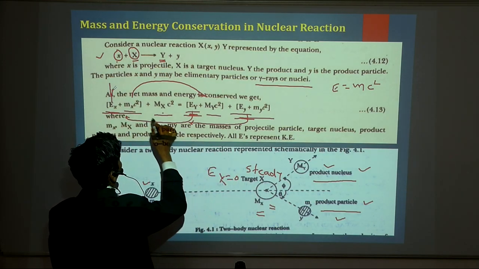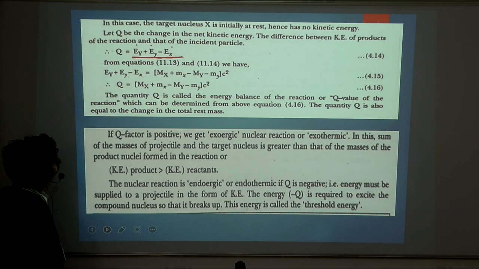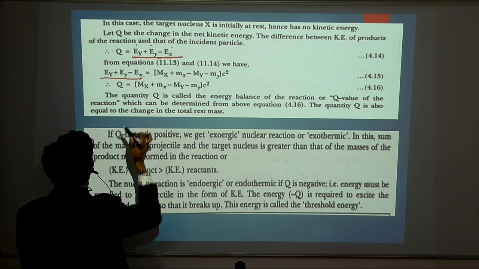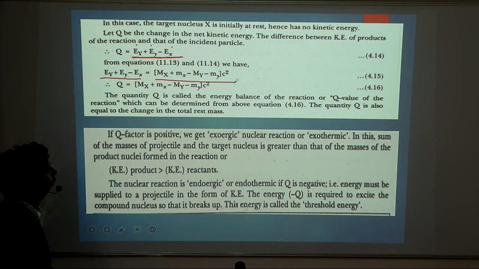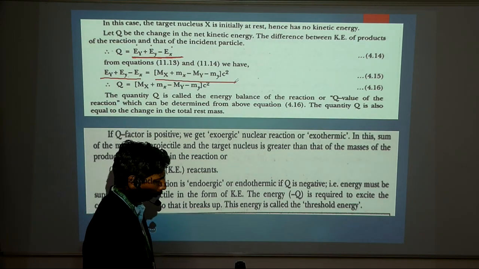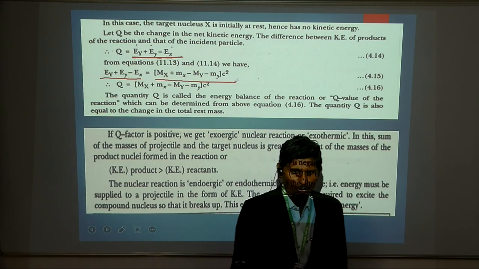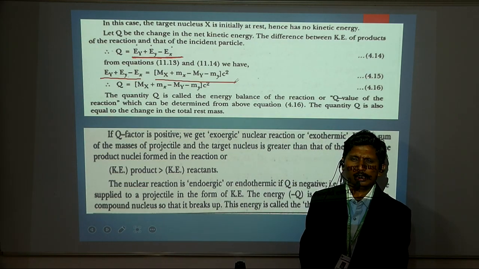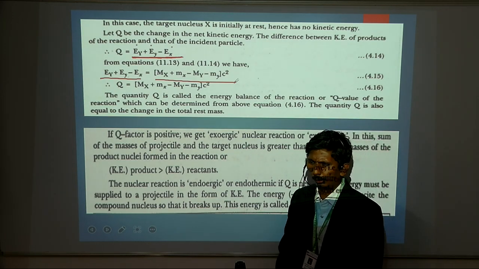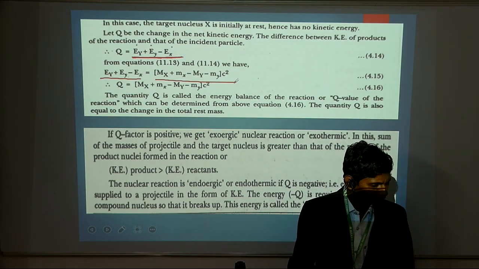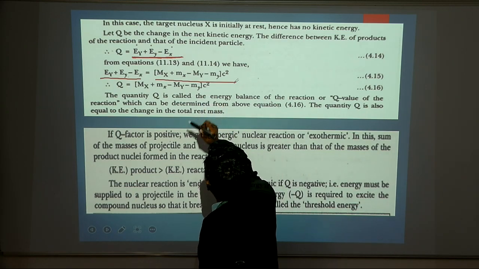If we rearrange these terms, we can get this. We define that Q is nothing but the sum of the masses of the projectile and target nucleus minus the mass of the product particle and product. On the basis of that, we define the Q, and this balances the equation.